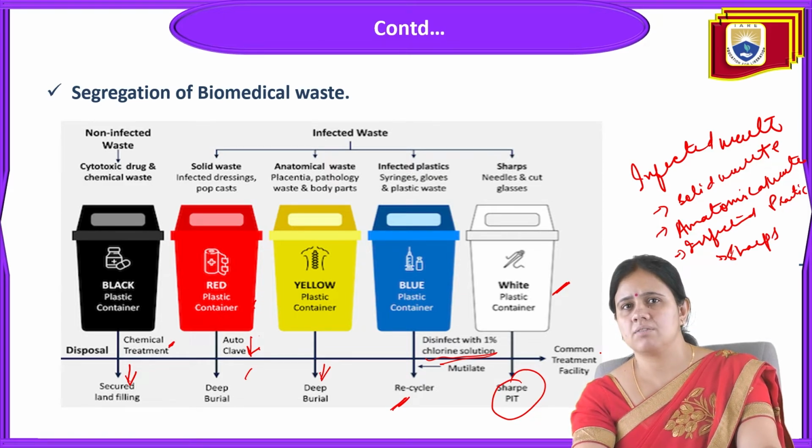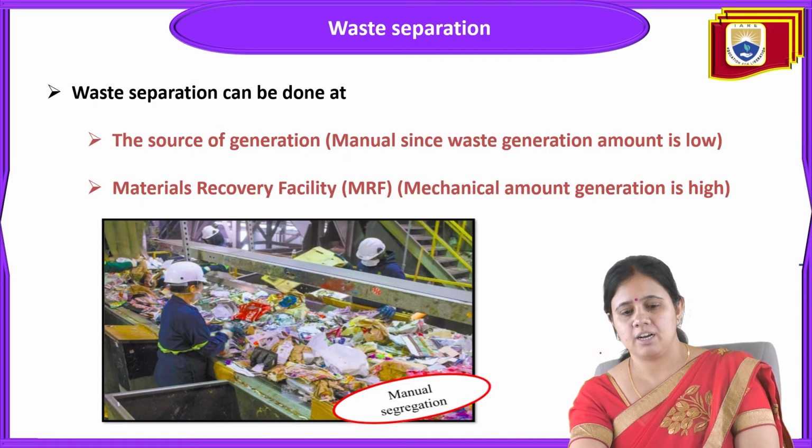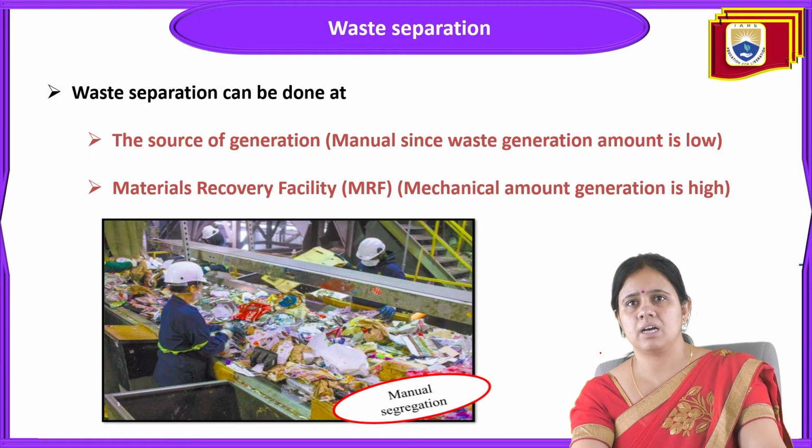Because segregation is what we were already discussing, now coming to waste separation. How is this waste separation done? Waste separation is done either at the source of generation or at the material recovery facility. If we are doing it at the source of generation, it should be manual, because the generation amount is low.